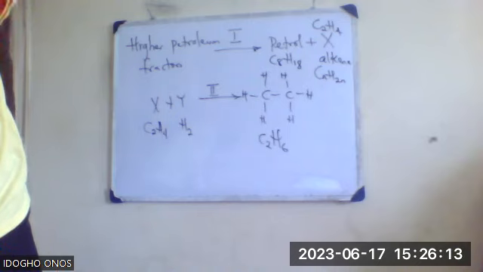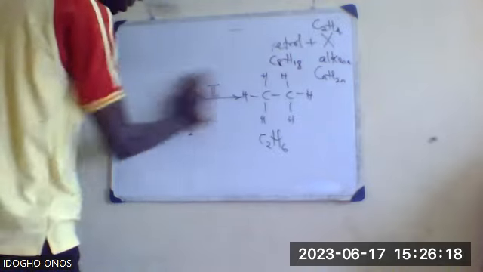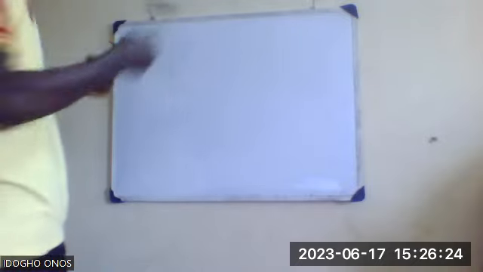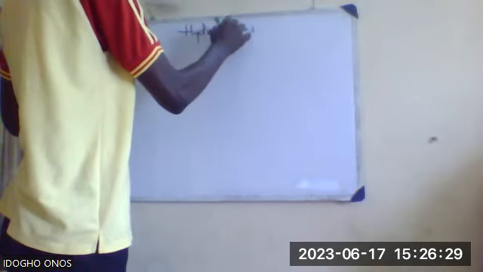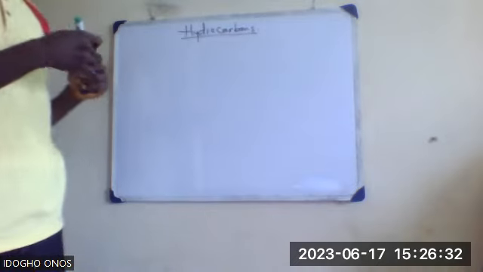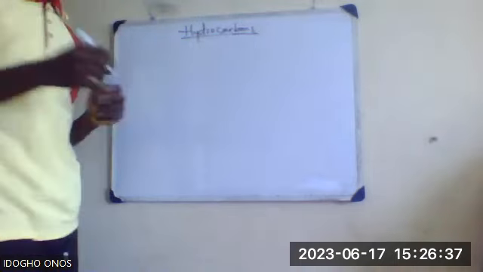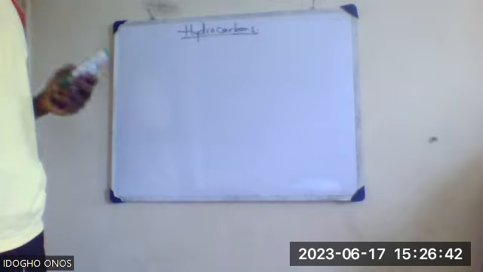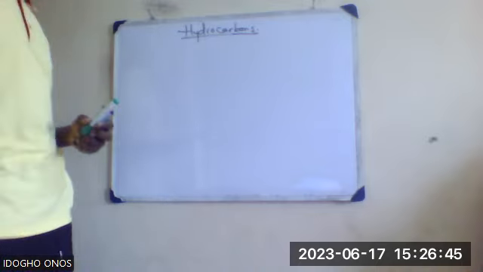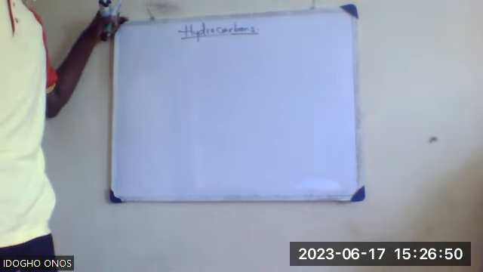So if there's no question now, let us go to hydrocarbons. This is now SS21. So hydrocarbons are compounds that contain hydrogen and carbon. Organic compounds with hydrogen and carbon only.